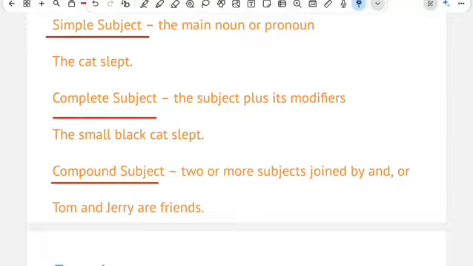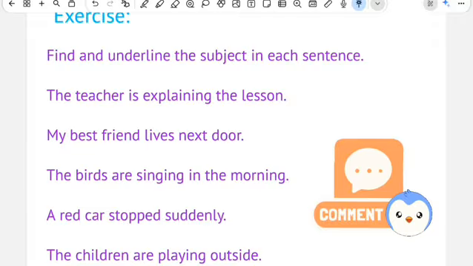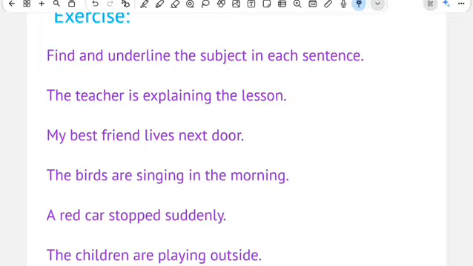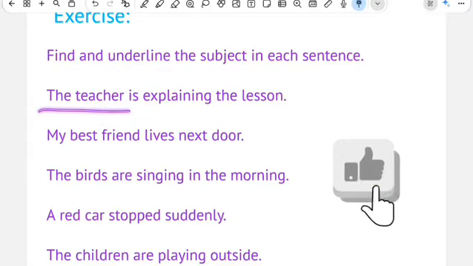Now let's move towards our exercise as well. What you have to do is comment down your answer, the type of subject it is, and what the subject is actually, side by side. Now let's see our first sentence. The teacher is explaining the lesson. Who is explaining the lesson? Who is doing the work? The teacher. So the subject is the teacher.